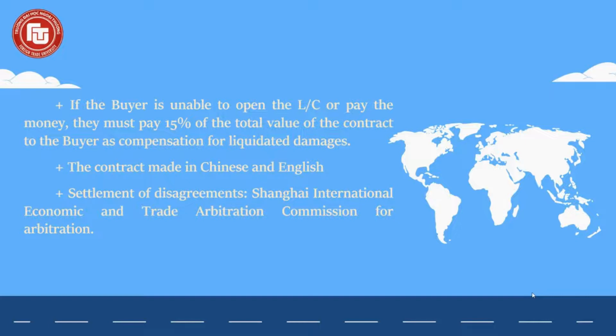This shows the superiority of the Chinese seller in resolving any discrepancies arising from this contract, as the seller has advantages in interpreting the contract articles in his favor. Settlement of this agreement: Shanghai International Economic and Trade Arbitration Commission for arbitration. If any dispute arises that cannot be resolved through friendly negotiation, the seller has advantages in conducting the arbitration process. Now we move to see how this contract is implemented.